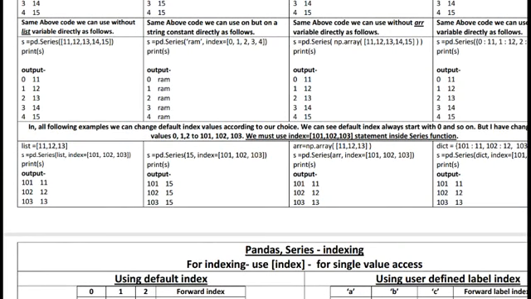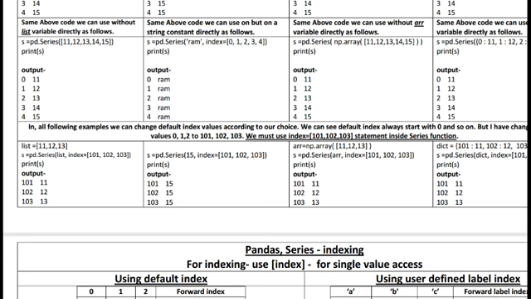But here is a new facility in NumPy. You already see we cannot change the index values. We cannot, suppose 0 1 2 3, this is the index, but we cannot change this index according to our choice. Here is a limitation in NumPy 1D or 2D array, but this limitation is overcome by using the pandas series or pandas data frame concept. We can change the index according to our user defined index.